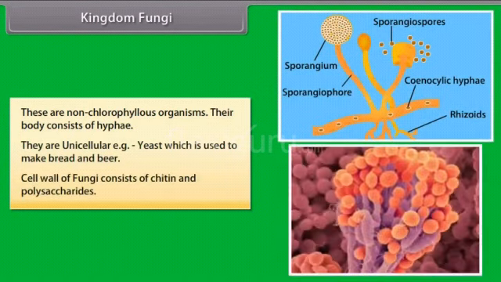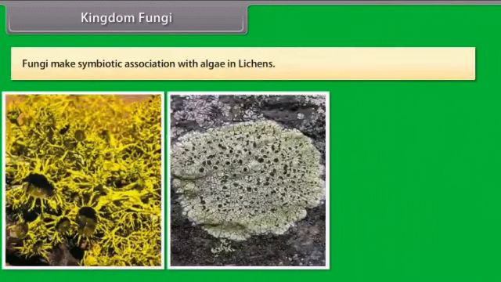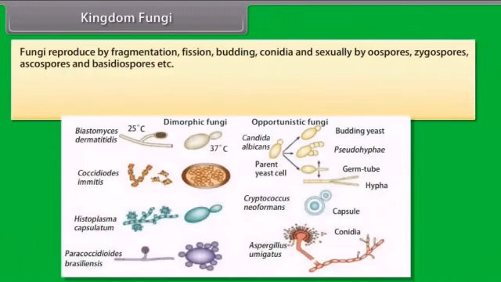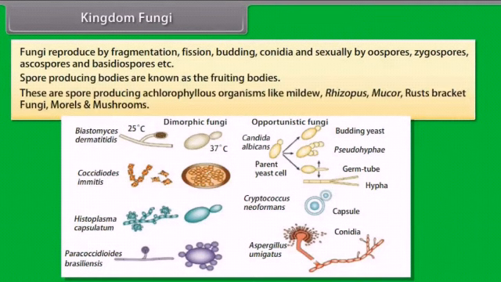The cell wall of fungi consists of chitin and polysaccharides. Fungi make symbiotic association with algae in lichens. Fungi reproduce by fragmentation, fission, budding, conidia, and sexually by oospores, zygospores, ascospores, and basidiospores, etc. Spore-producing bodies are known as the fruiting bodies.